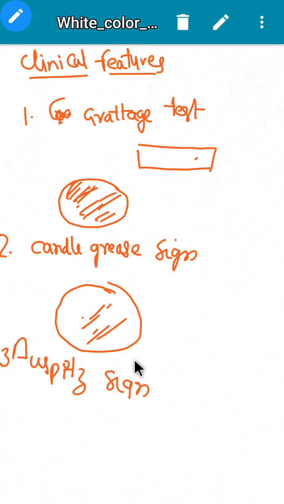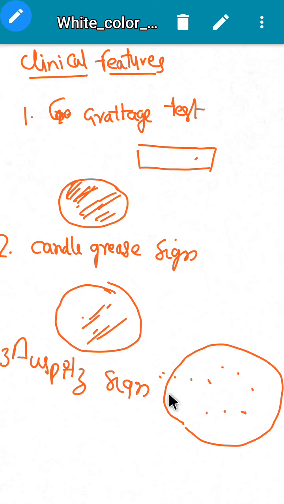Here we removed the entire scales with the help of a slide, and at the end we see pinpoint bleeding sites on the surface of the skin.